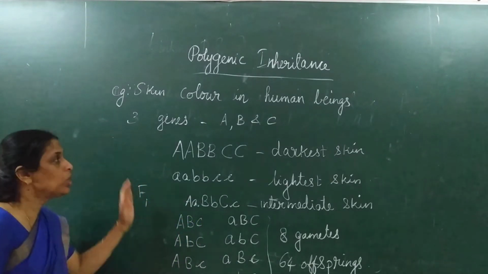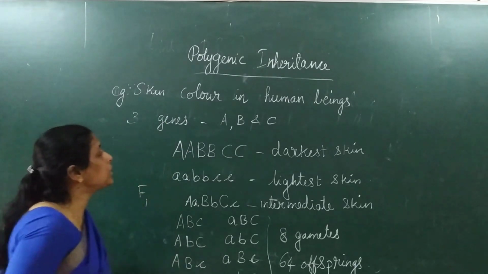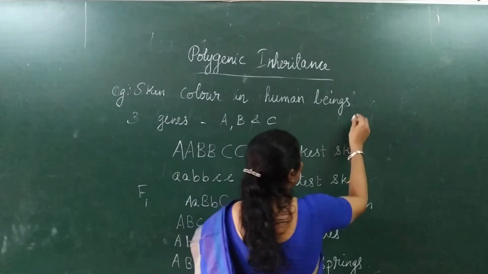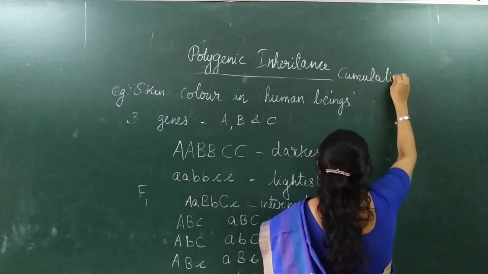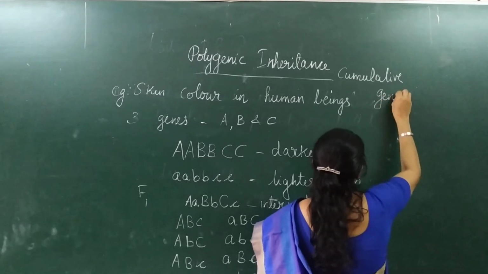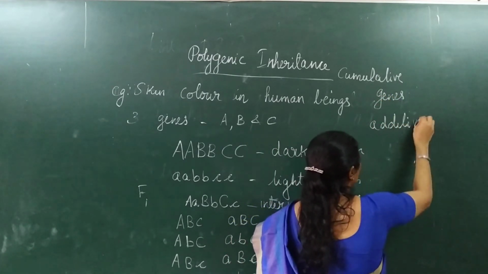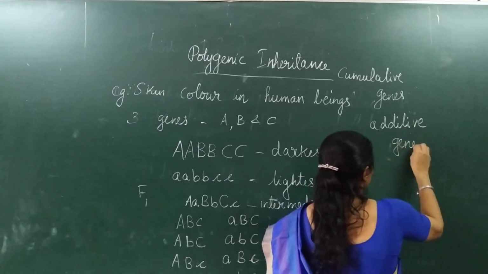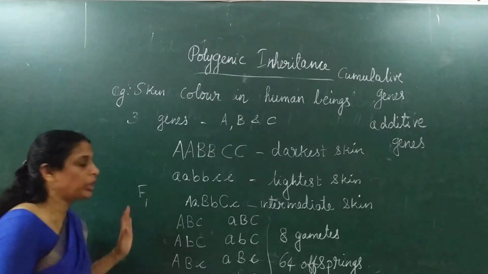So this is how the inheritance of polygenes takes place. Polygenes are also called cumulative genes or additive genes, because they have an additive effect. And now from this, what is clear?